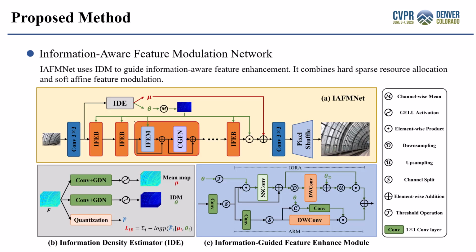This slide presents the overall architecture of the proposed IAFMNet. Given a low-resolution input image, we first extract shallow features using convolution layers. Then, the information density estimator predicts the IDM from the extracted shallow features. The estimated IDM is subsequently shared across multiple information-guided feature enhancement blocks. Under the guidance of IDM, the network adaptively enhances informative regions while avoiding redundant computation in smooth areas. Finally, the enhanced features are reconstructed into the high-resolution output image through convolution and pixel shuffle operations.